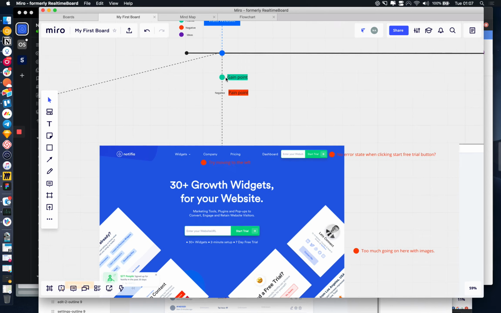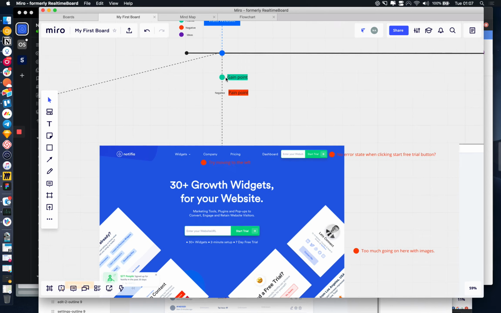So this is me with these red markers, writing out the pain points, all the things that are wrong. These should be moved over to the left. If a user doesn't enter anything here and presses the start free trial button, we've got no error state, so no one knows they're doing something wrong.